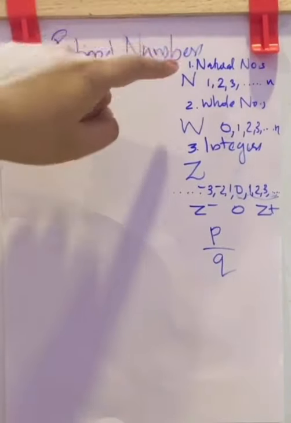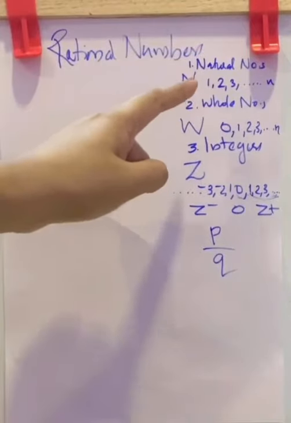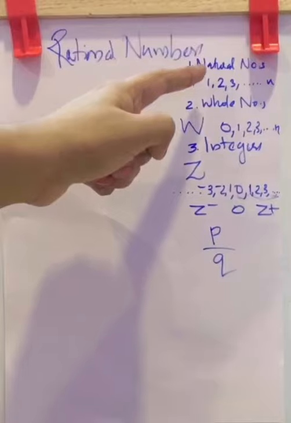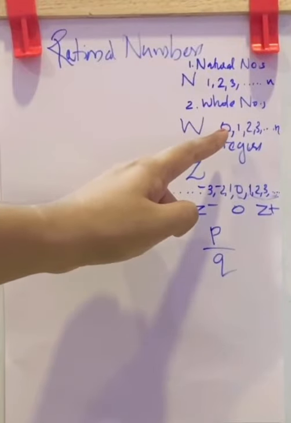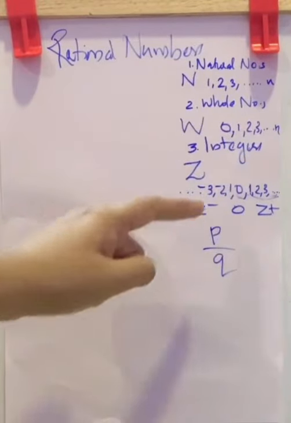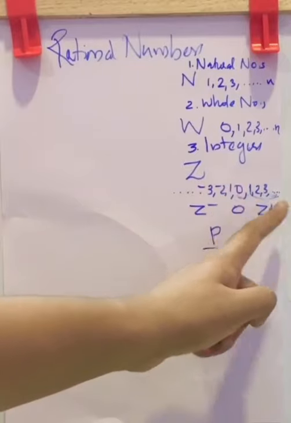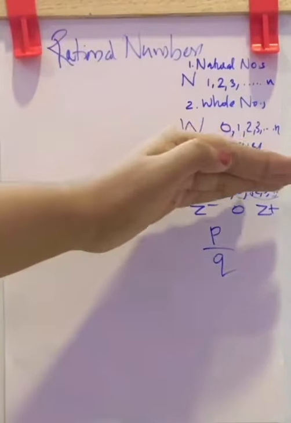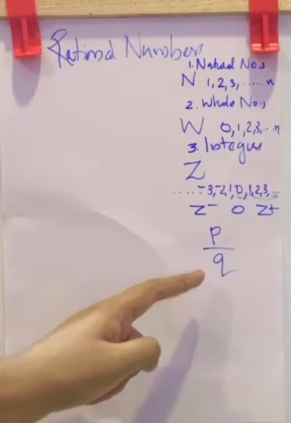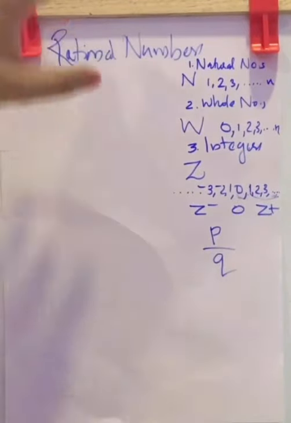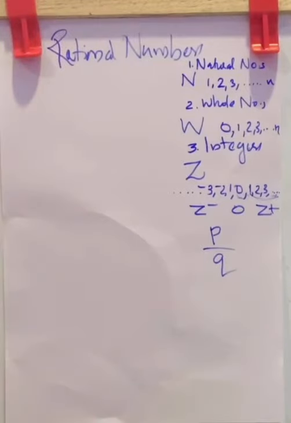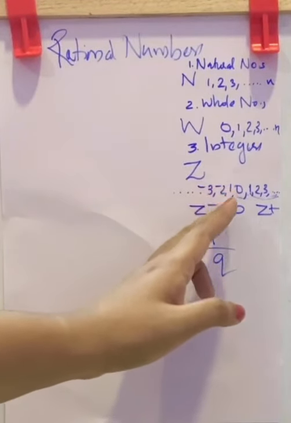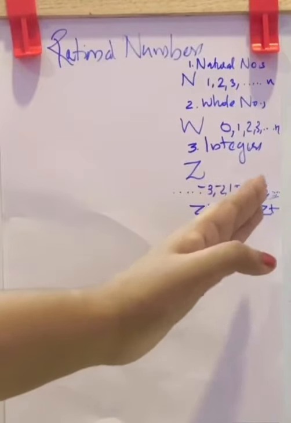So till here we have learned natural numbers, that is counting numbers 1, 2, 3, etc. Whole numbers: along with natural numbers we add 0. Then along with whole numbers we add negative values and we get integers. Now along with this we add fractions, that is numbers of the form P by Q, and we get rational numbers.